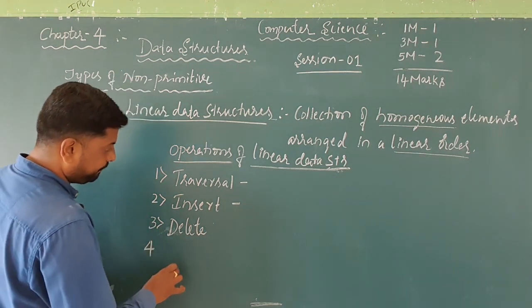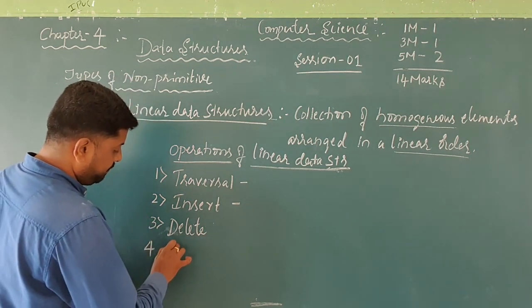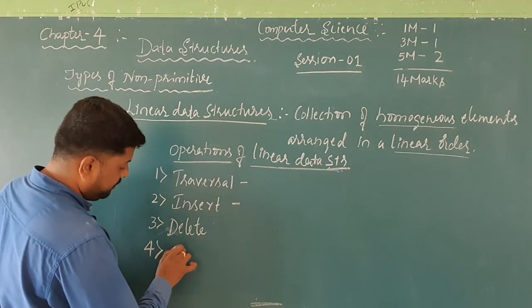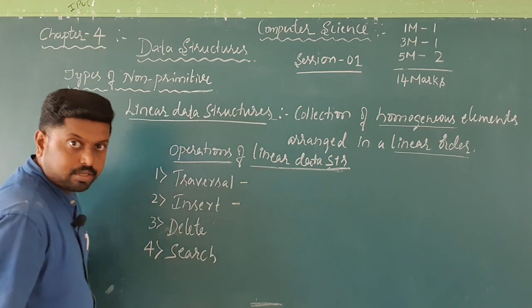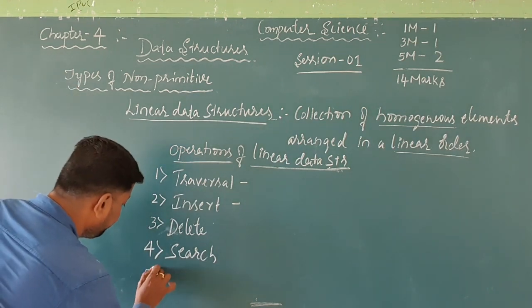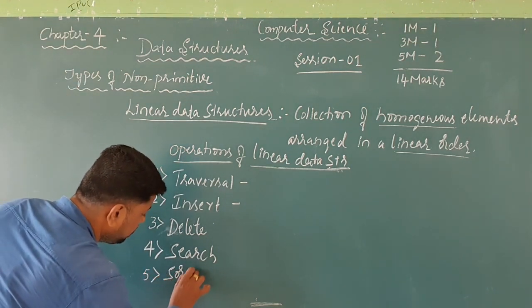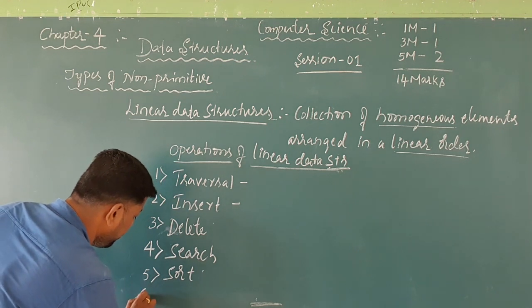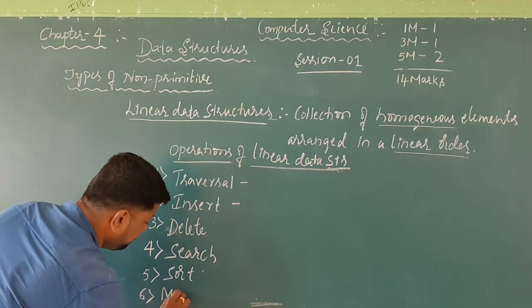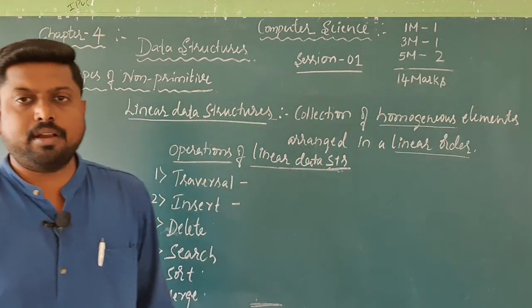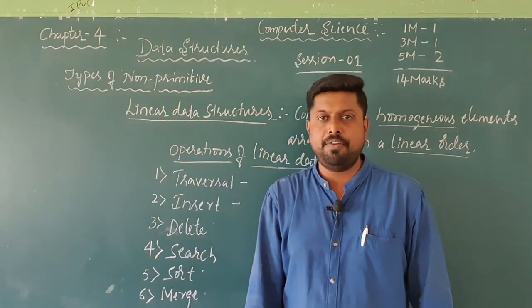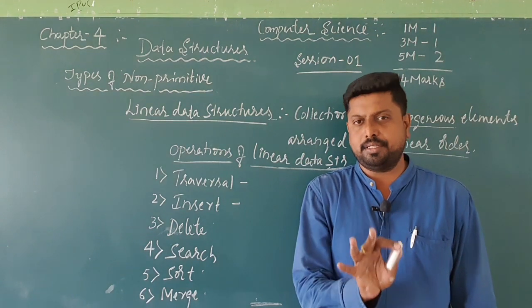Fourth one, search. Fifth one, sort. And sixth one, merge. So these are all the operations of a linear data structure.